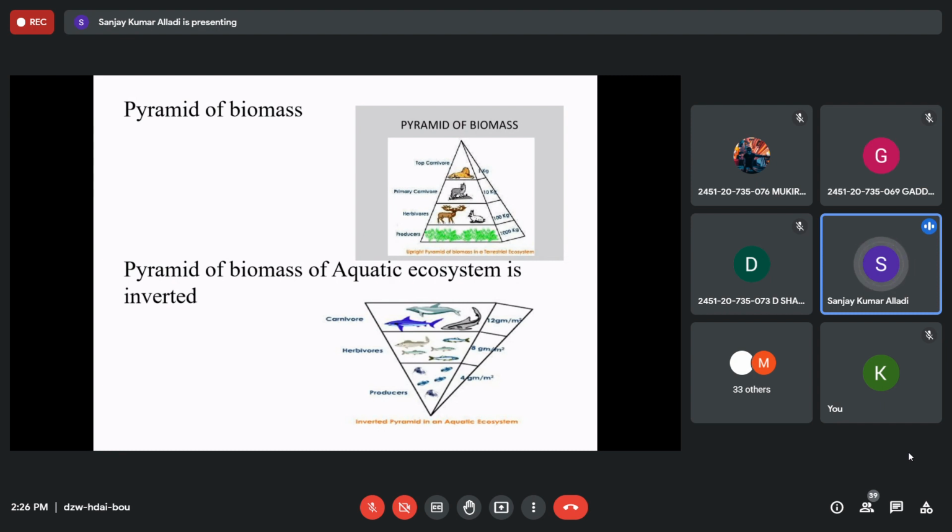Whereas these bacteria cells, small algae, they divide in seconds, microseconds, or at maximum we can say a second. In 1 second, one bacterium becomes two. The second second, two becomes four. Third second, four becomes eight. Fourth second, eight becomes 16. Fifth second, 16 becomes 32. And the sixth second, 32 becomes 64. Right, and the seventh second 64 becomes 128, and then 256, right? So that is how they grow. They multiply at a faster rate.